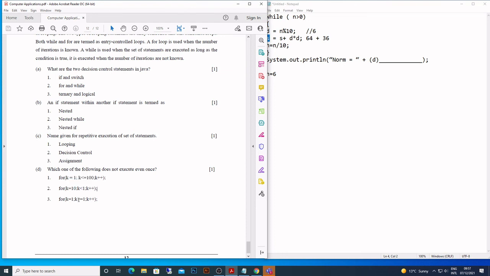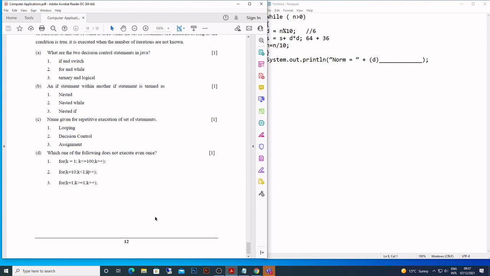Whereas this one is saying k is equal to 1, k is greater than or equal to 1. So once this loop is going to work. But this loop will not even work once. So that's the correct answer. The same question can be asked with while loop as well. So same thing can be done with while also. Writing it is a little tricky, but anyway, we can do that with while as well.